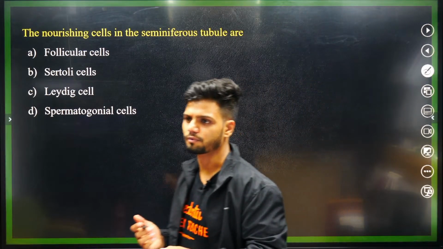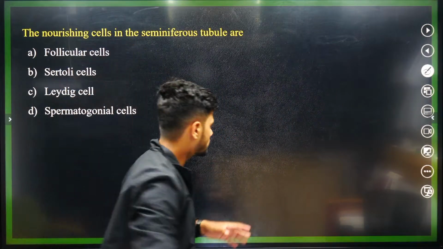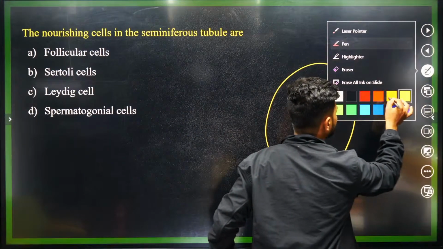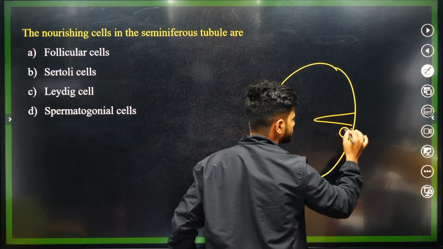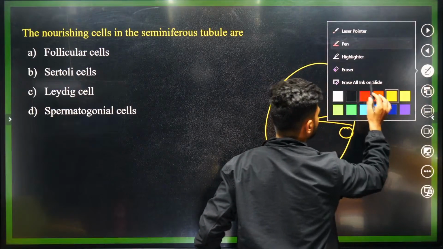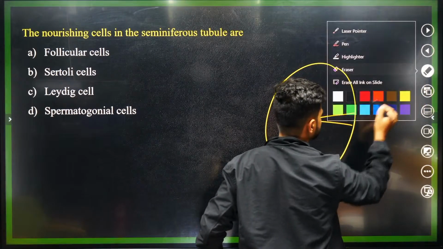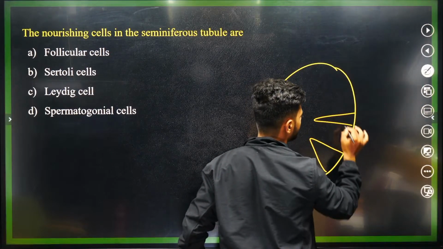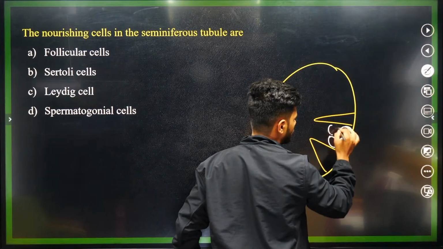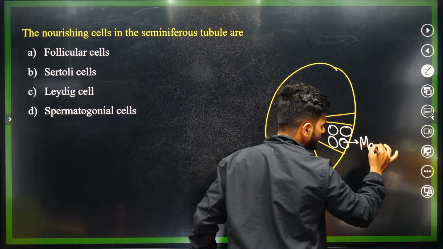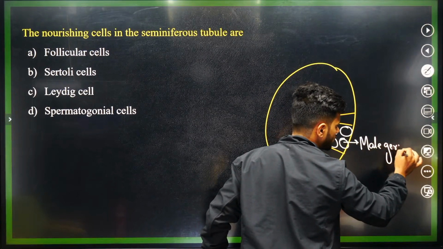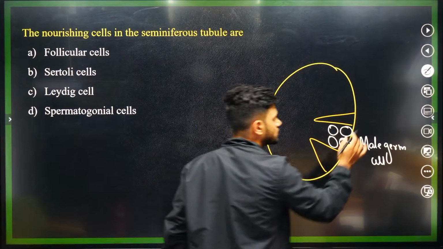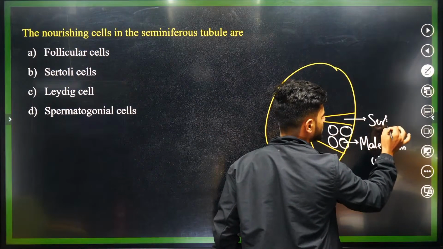So all of you know, if you look at a seminiferous tubule, inside there are two types of cells. One is called the male germ cell, also called spermatogonia. The other one is called the Sertoli cell.